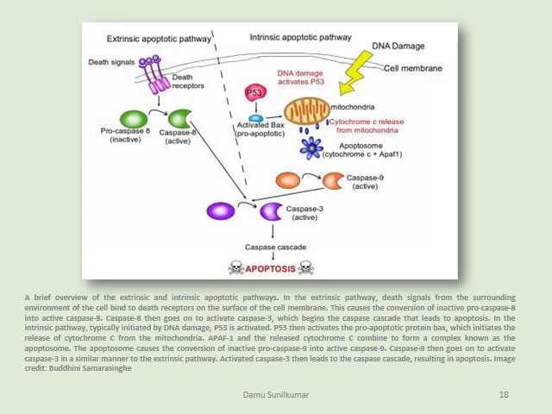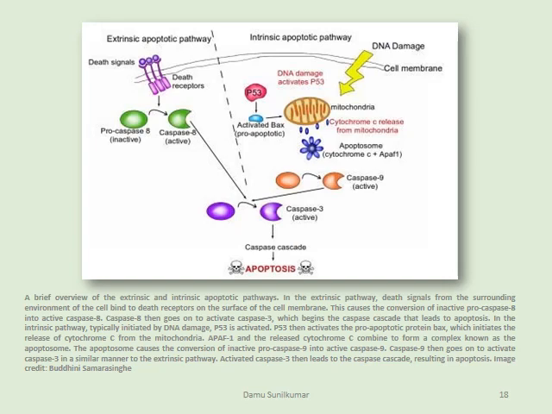In the intrinsic pathway also there are caspases involved, but the caspases involved initially are different from what we have seen in the extrinsic apoptotic pathway. In the intrinsic pathway, typically it's initiated by internal stress such as DNA damage or reactive species generated inside the body.